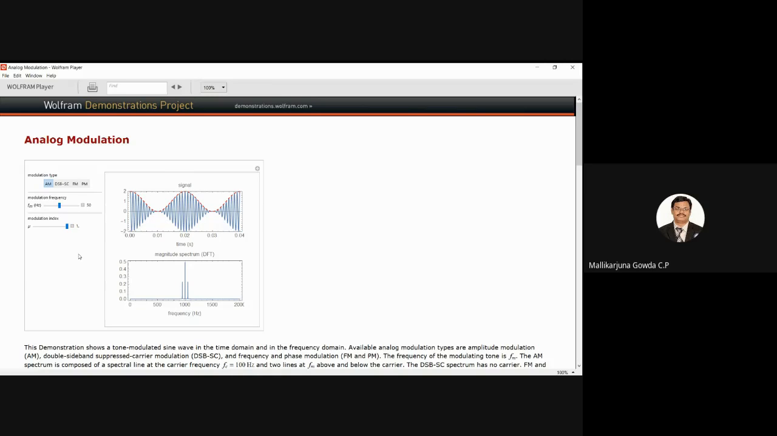It is 100% modulation. When the value of mu is 1, it looks like this. This dotted line has shown the positive envelope, but similar to that we can show the negative envelope also.